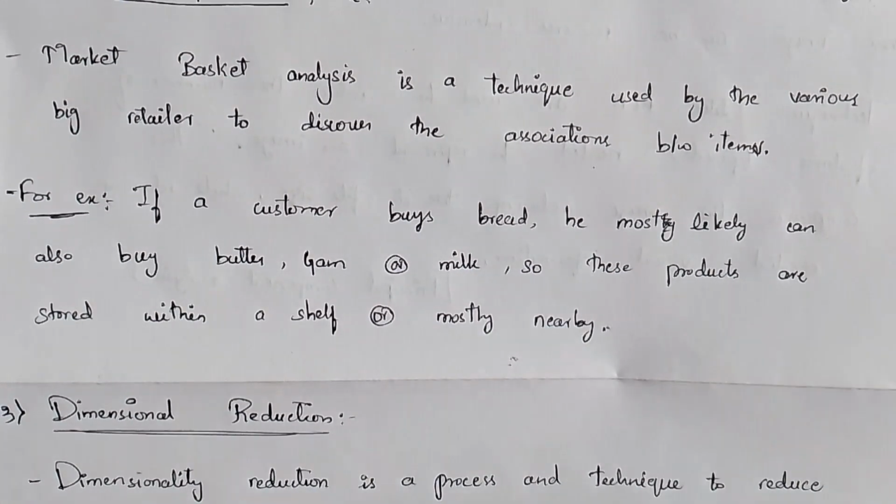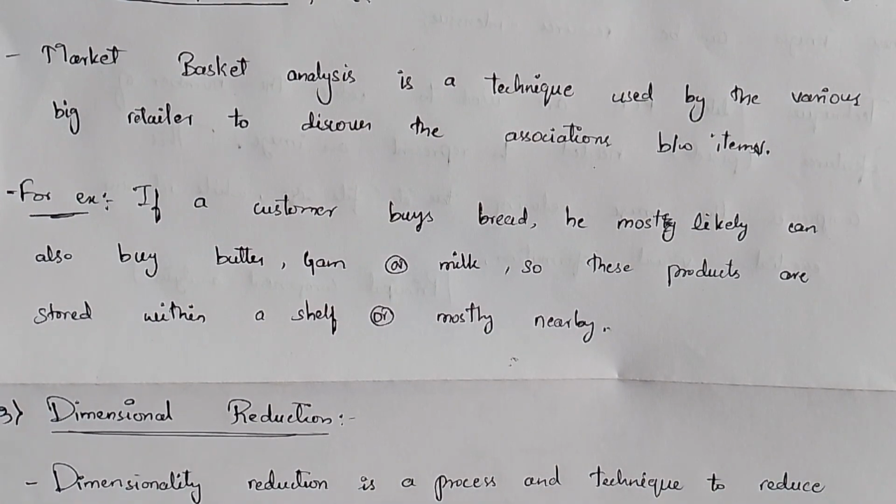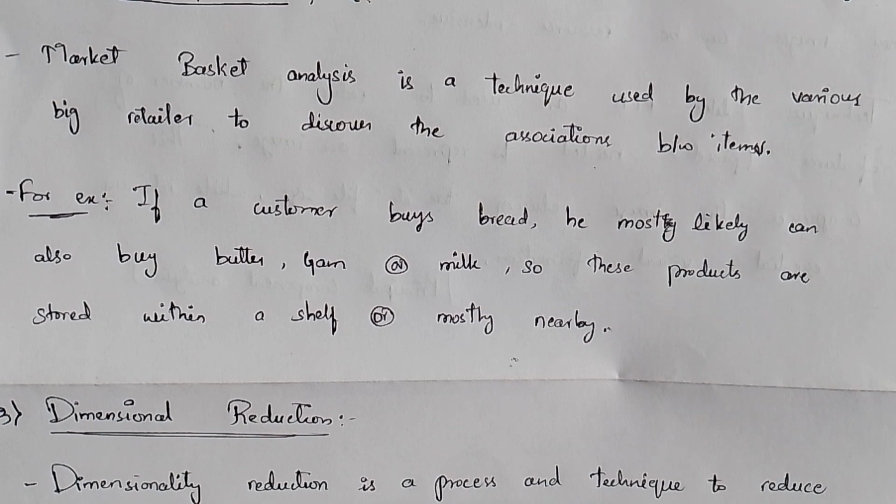We can also take another example, like if you are going to buy a laptop, then we also get the bag along with it, right? Because we need a bag to carry that laptop. So what the shopkeeper does, he keeps that bag along with the laptop. Those are two interrelated items, where one item is dependent on another. So there is a relation between the items and they are associated with each other. There are many more examples. These are some among them.